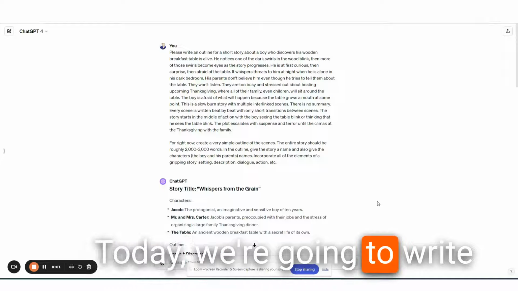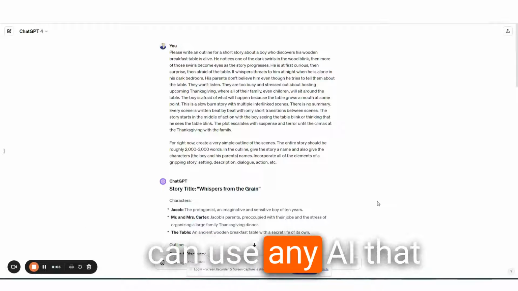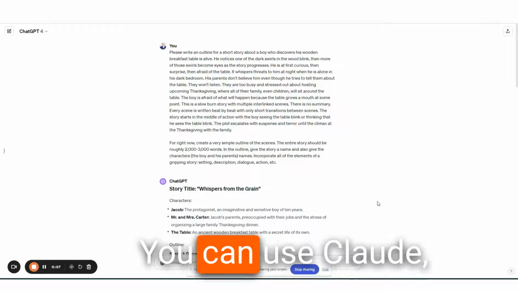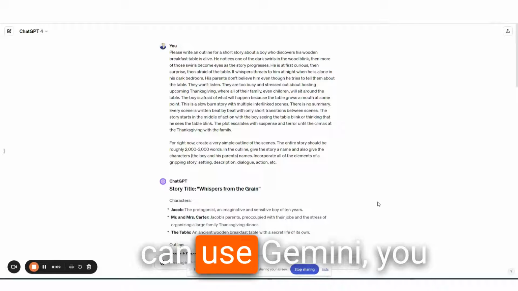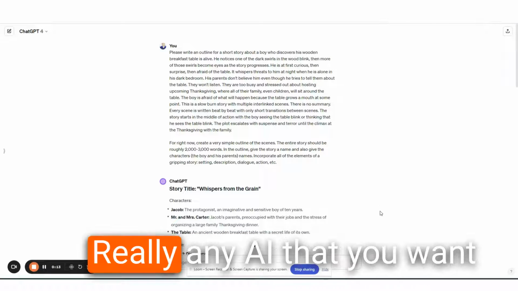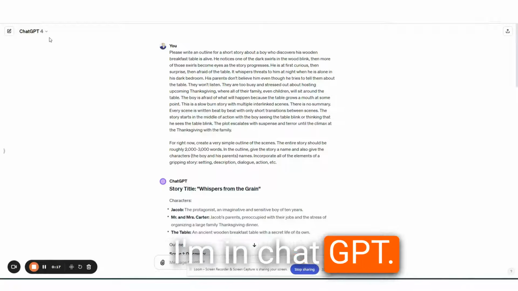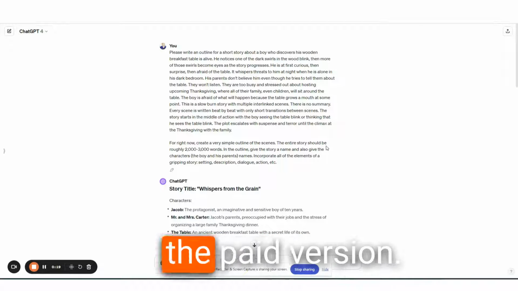Today, we're going to write a short story with ChatGPT. And by the way, you can use any AI that you want with this. You can use Claude, you can use Bard, you can use Gemini, you can use Jasper AI. Really, any AI that you want is going to do this for you. I'm in ChatGPT, and I have ChatGPT 4, so that's the paid version.